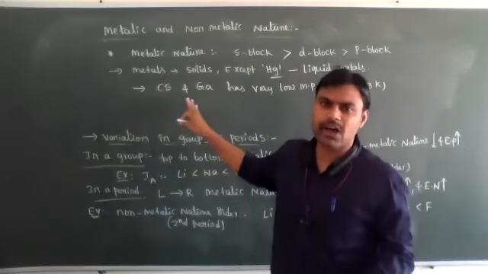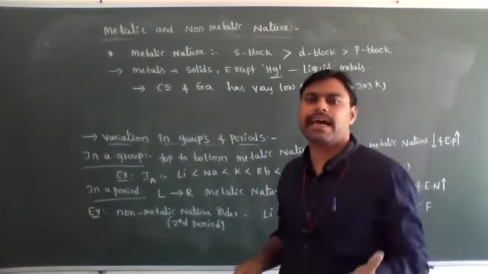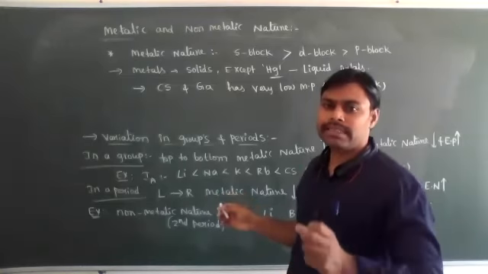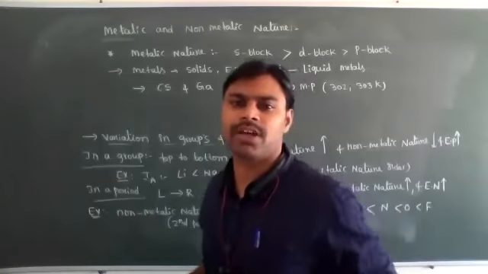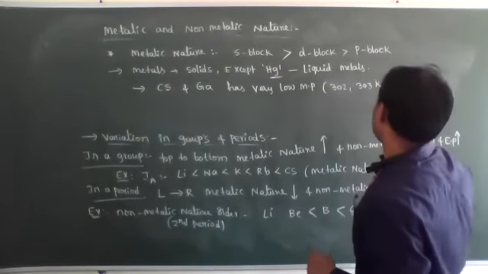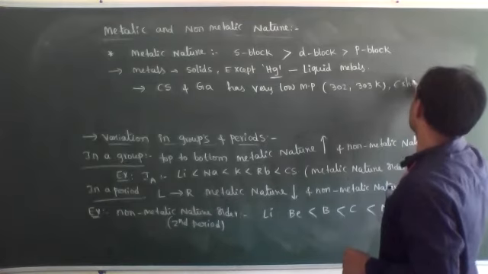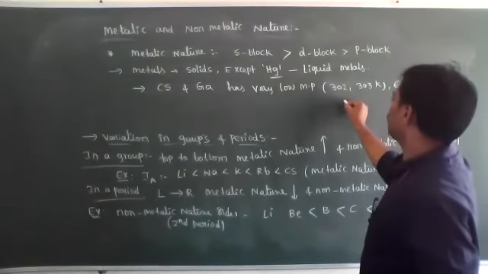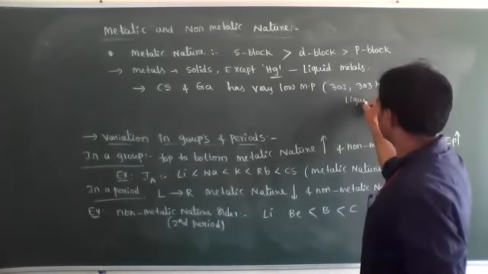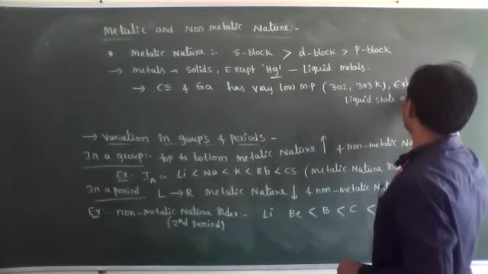These all are metals only, but soft nature. The metallic nature is soft. That's why they have low melting points. Generally, metals has high melting points, but S block elements, when compared to D block elements has more melting points. But S block elements are soft metals. That's why they have low melting points, and exist in liquid state at room temperature.